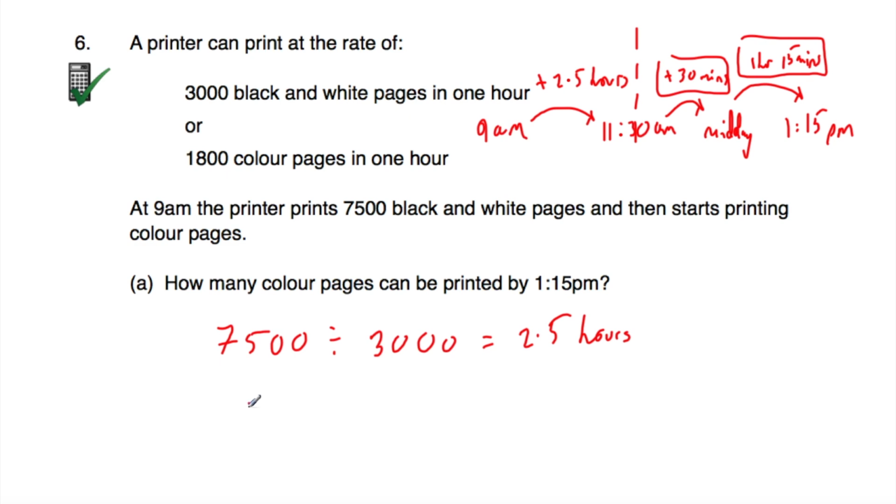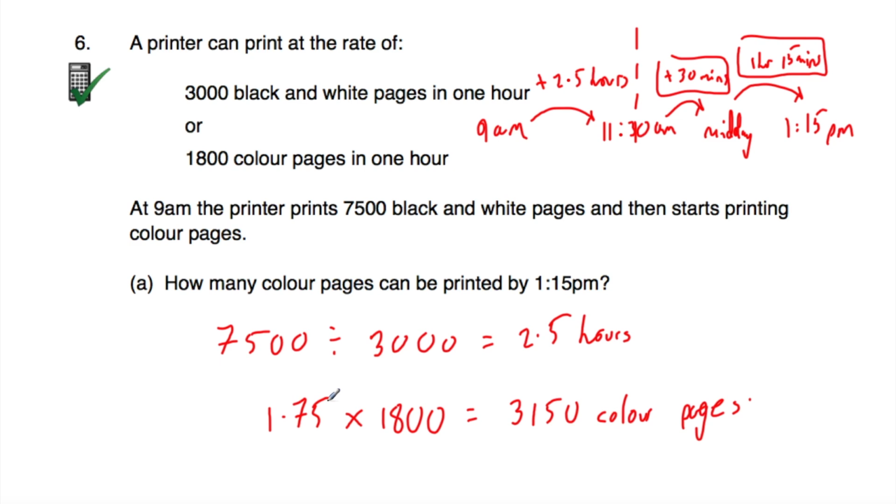You can do in your calculator 1 3/4, or even 1.75, multiplied by 1,800. 1,800 multiplied by 1.75 is equal to 3,150. So that's how many colour pages can be printed.